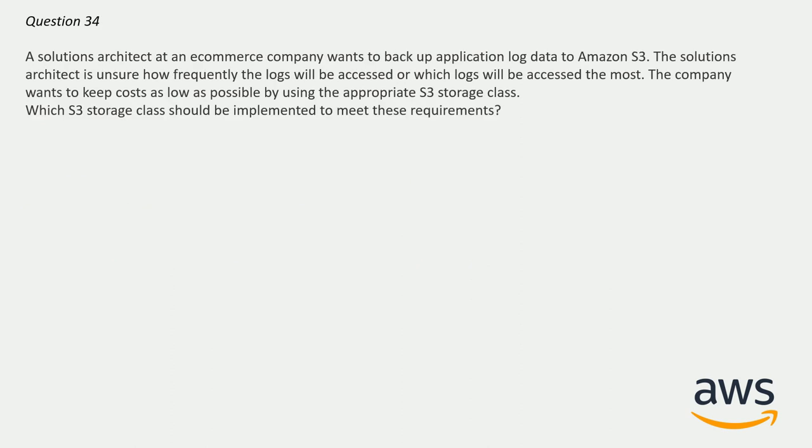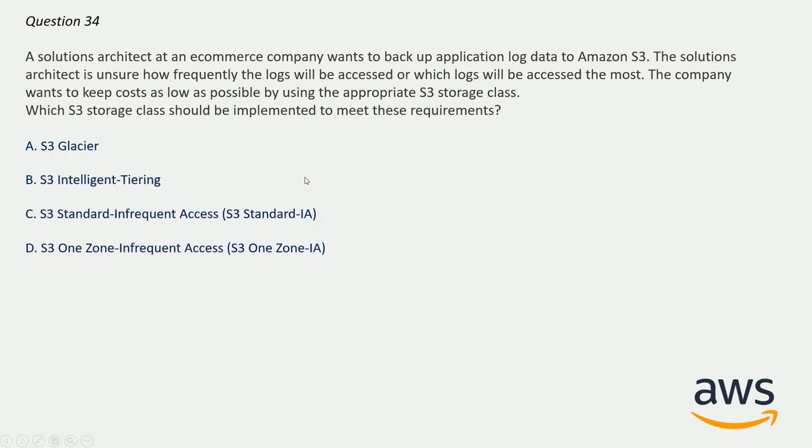And now question 34. A solution architect at an e-commerce company wants to back up application log data to Amazon S3. The solution architect is unsure how frequently the logs will be accessed or which logs will be accessed the most. The company wants to keep the cost as low as possible by using the appropriate S3 storage class. Which S3 storage class should be implemented to meet these requirements? So here are your options, and this is a very obvious question with a very obvious answer. The answer here will be S3 Intelligent-Tiering.